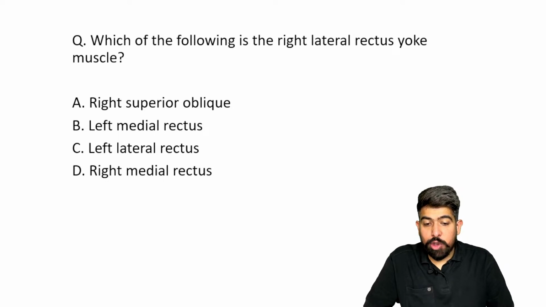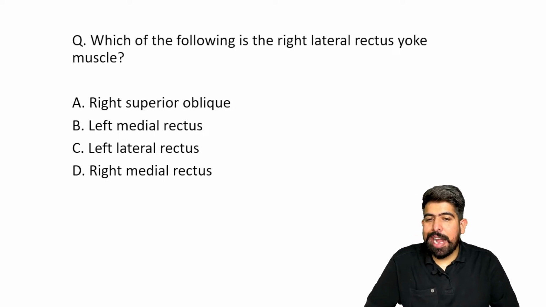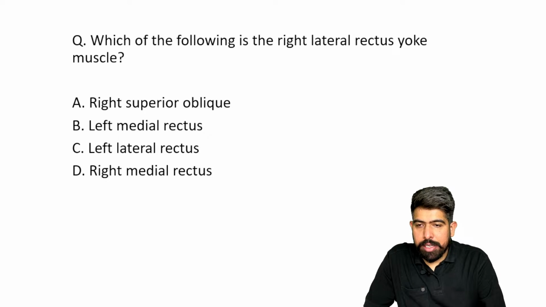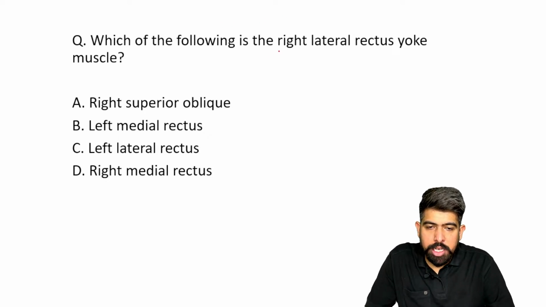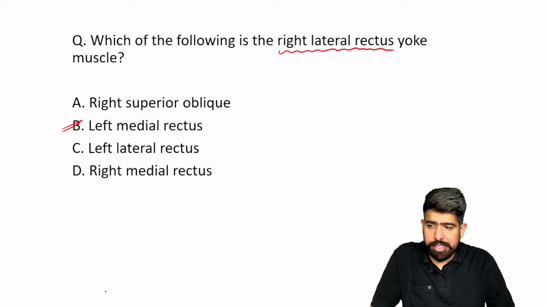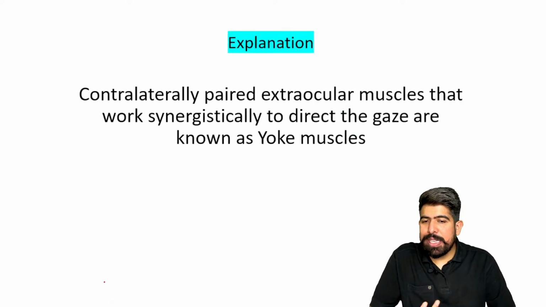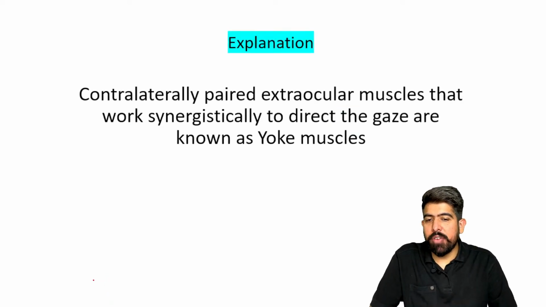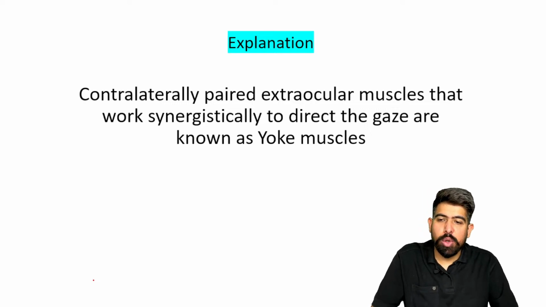Okay, so we were talking about the yoke muscle of your right lateral rectus, and I already told you the left medial rectus is the yoke muscle of the right lateral rectus. So please understand the thing. What is the meaning of yoke muscles?